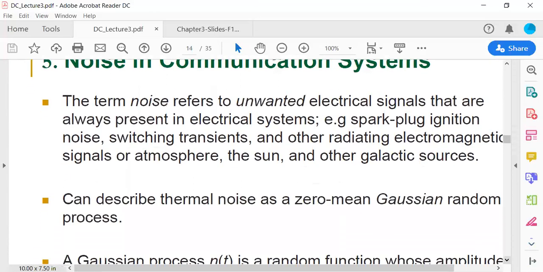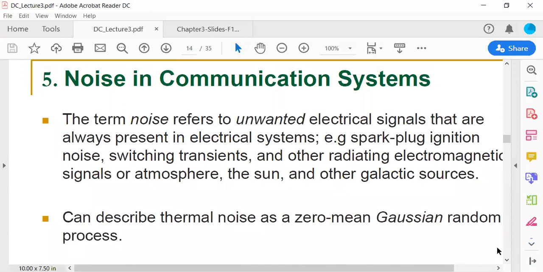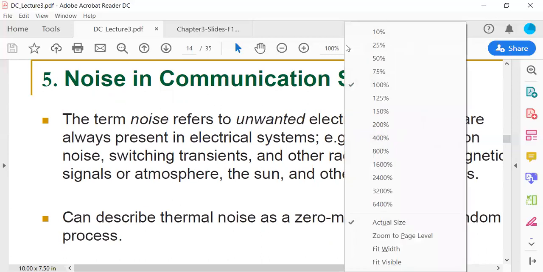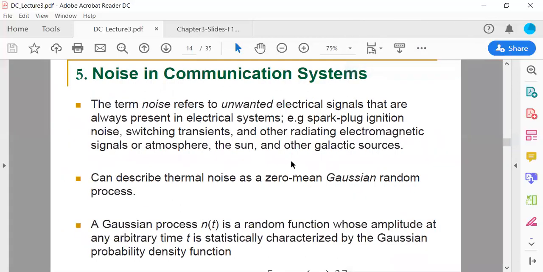Okay, now moving further, I'm going to show you what noise is as far as communication systems are concerned. The term noise refers to unwanted electrical signals that are always present in electrical systems. For example, spark plug ignition noise, switching transients, and other radiating electromagnetic signals or atmosphere, the sun, and other galactic sources, that we are going to call noise as far as communication systems are concerned. Noise is called an unwanted electrical signal in a communication system.